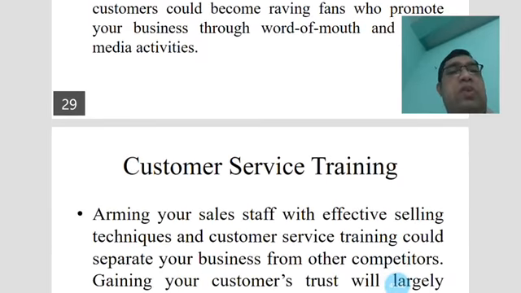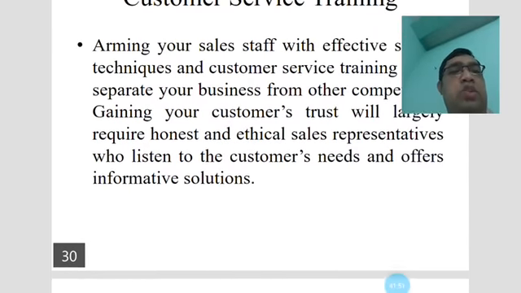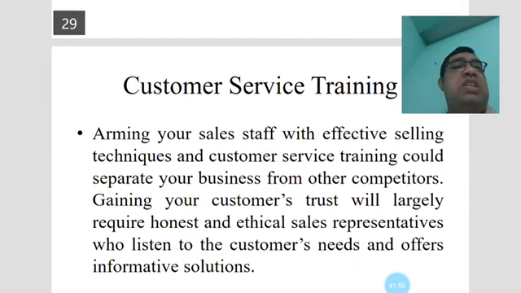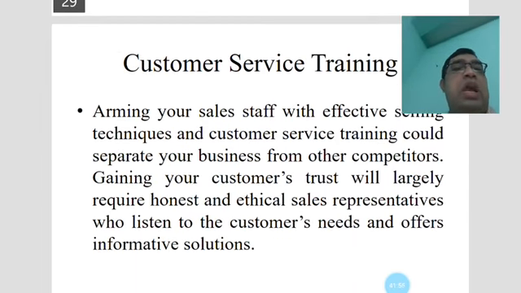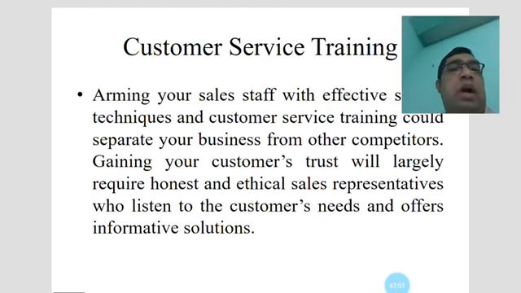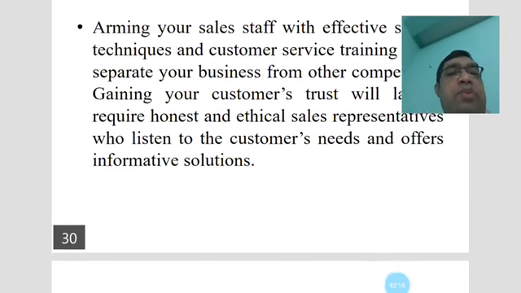Customer service training is also important. Arming your sales staff with effective selling techniques and customer service training could separate your business from your competitors. Gaining your customers' trust will largely require honest and ethical sales representatives who will listen to customers' needs and offer informative solutions.